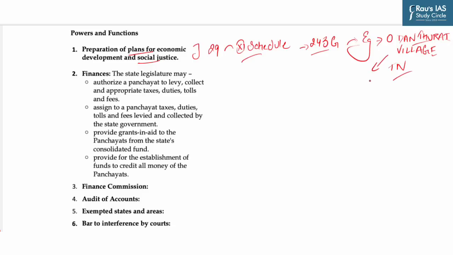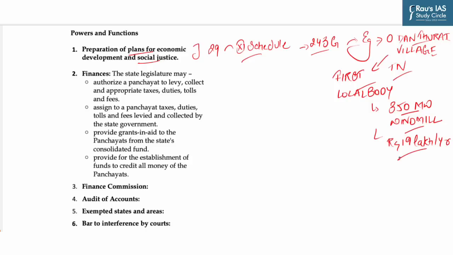Under the leadership of its former Panchayat president, the modest village has become the first local body in India to have its own 350 kilowatt windmill. And this Panchayat earns a revenue of rupees 19 lakh per year by selling surplus power generated by its windmill to the state electricity board. So with this you can see how proper decentralization can change life at the grassroots level.